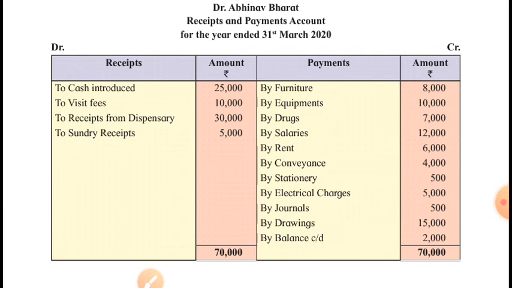And this concern has paid for couple of assets like furniture, equipments, means these assets were purchased this year, and it has spent some amount on various heads of expenses like drugs, salaries, rent, conveyance, stationery, electrical charges, journals. Drawings were also there of 15,000, and closing balance of the cash is just 2,000.